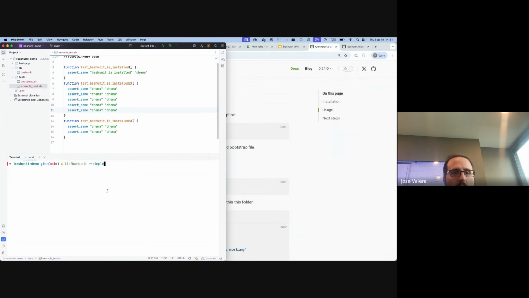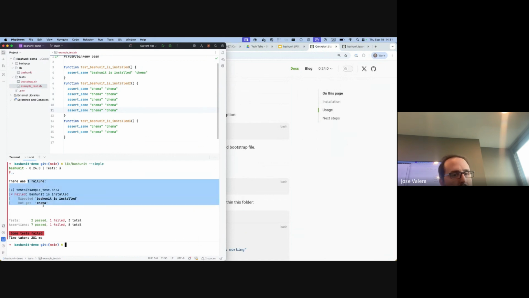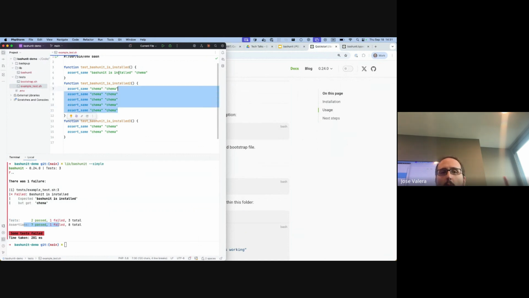Wait. So now let's run it again. These are the tests, and this test fails, and here you can see the number of tests and assertions is different. So on one side we are counting there are 7 assertions in total, and there are 3 tests. Yeah. And 1 assertion failed, 1 test failed, and 2 tests passed, and so on and so forth, and the totals. Yeah.